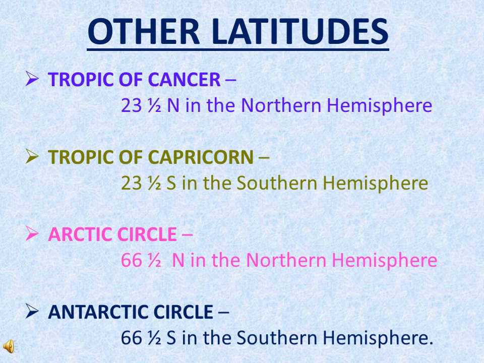Now, other latitudes. The very first is Tropic of Cancer. It is at 23.5 degree north in the northern hemisphere. Tropic of Capricorn, 23.5 south in the southern hemisphere. Then is the Arctic Circle at 66.5 degree north, Antarctic Circle at 66.5 degree south.